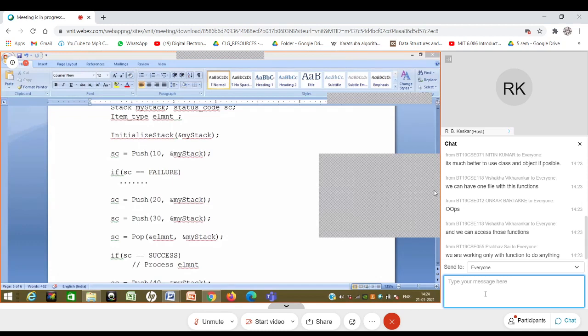Use class and objects if possible. C language does not provide class and objects, right? So how should I use class and objects here?